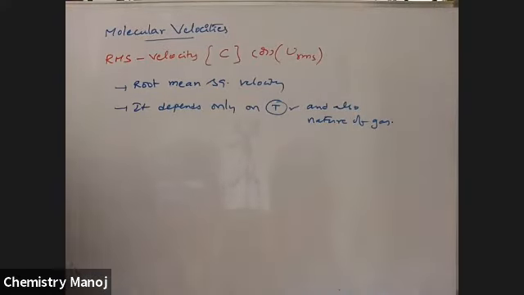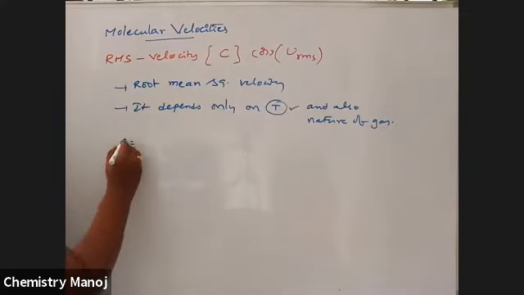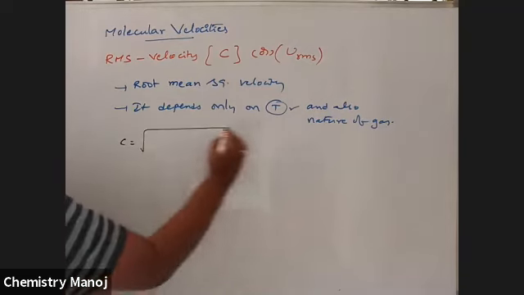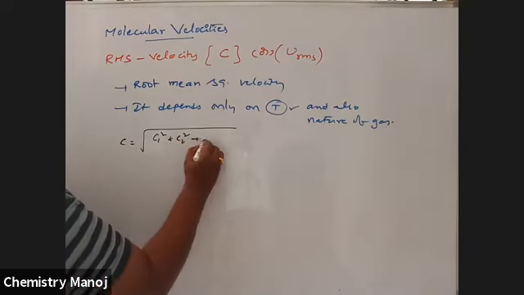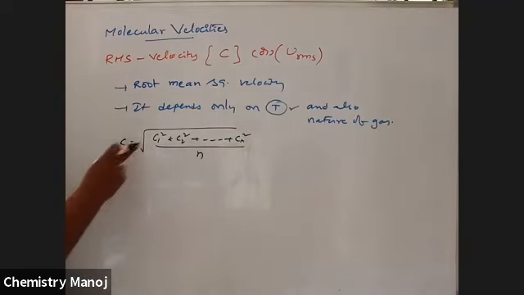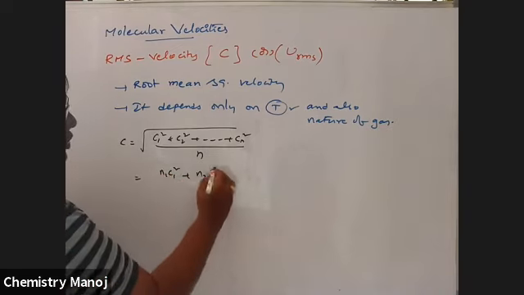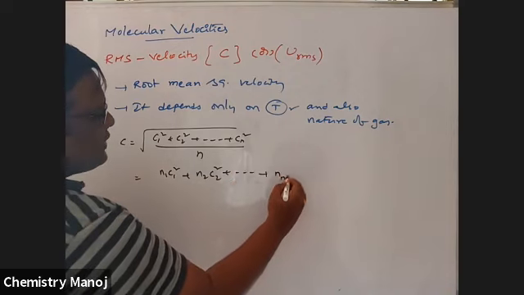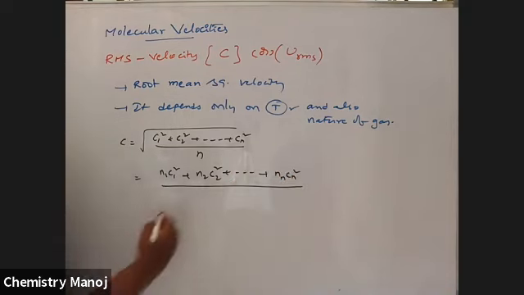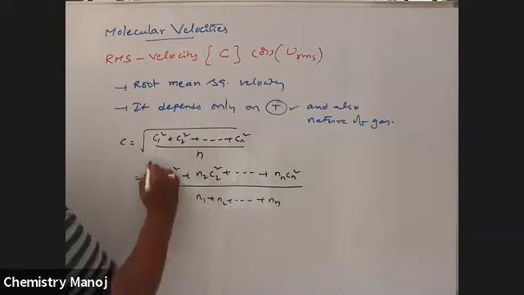Next, RMS velocity is calculated with the formula C is equal to root of C1 square plus C2 square plus etc. Cn square by n. It is the mean of the squares of velocities. Or sometimes C1 velocity with N1 molecules, C2 velocity with N2 molecules. That means N1 C1 square plus N2 C2 square plus etc. Nn Cn square by N1 plus N2 plus etc. Nn, the total number of particles, under root.